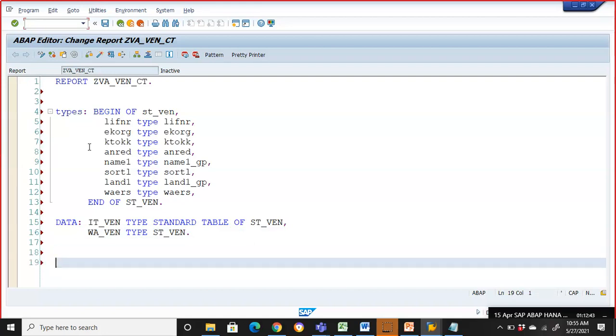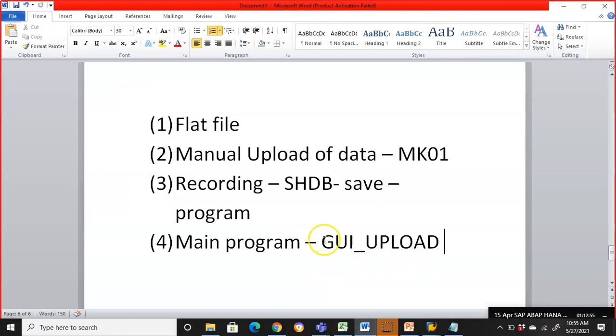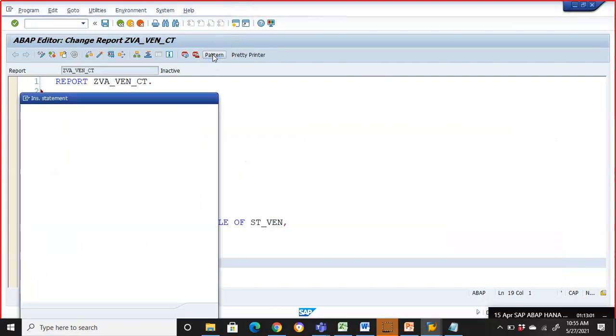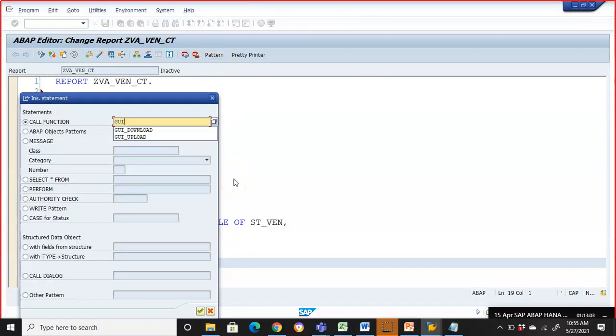Now what our intention is, is to bring the data from our local file to our internal table. For that, we click on this pattern and use GUI_UPLOAD. Remember, we have to use the GUI_UPLOAD function module. So let's call that function module here, pattern GUI_UPLOAD.